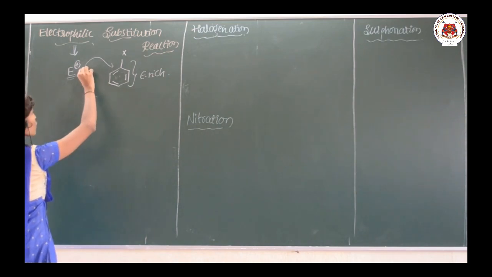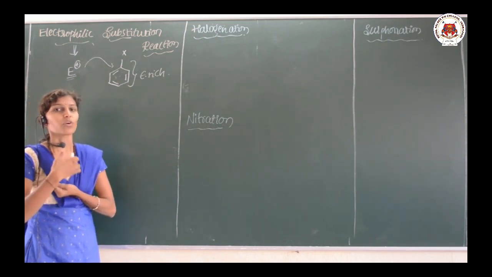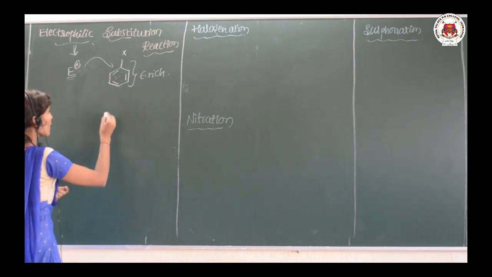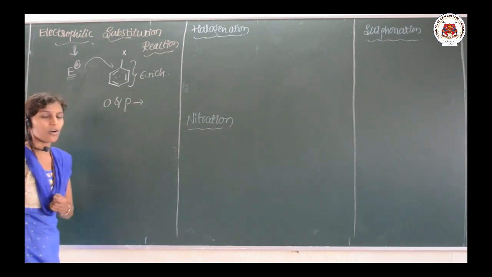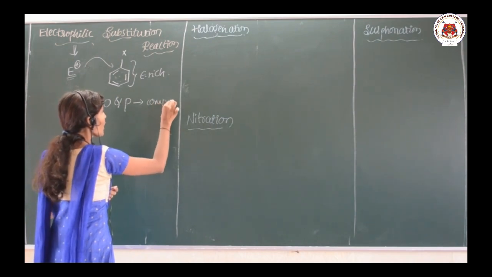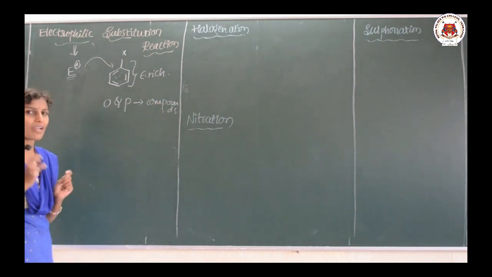So the electrophile, where does it want to attack, whether to the ortho position, the para position, or the meta position. Particularly here, ortho and para products are formed. Ortho and para compounds are the possible products. Why the ortho and para compounds are possible here, that I will explain to you.